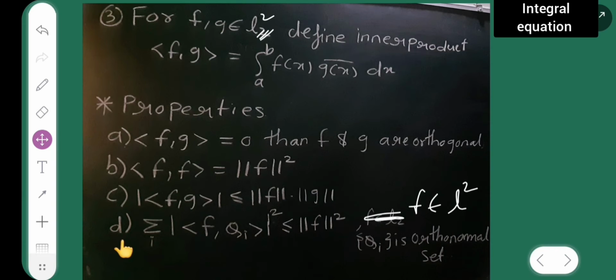And the last one is Bessel's inequality. That is, summation over i of modulus of the inner product f comma qi the whole square is less than or equal to norm of f the whole square, where f belongs to L2 and qi is an orthonormal set.